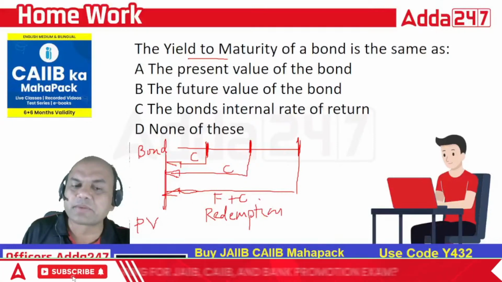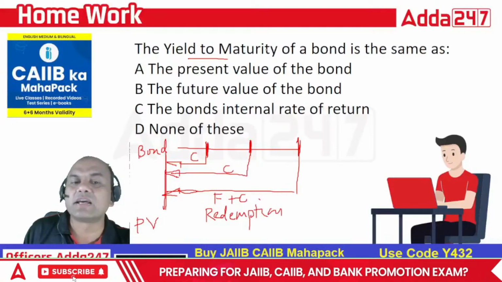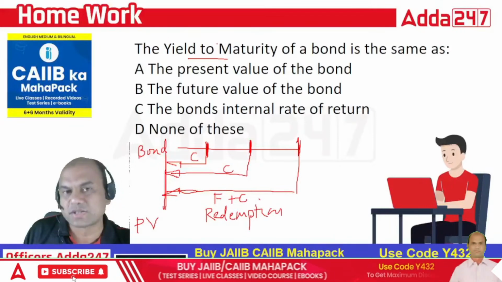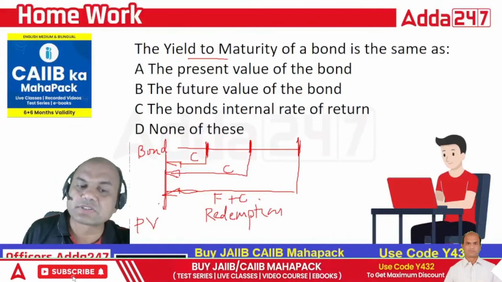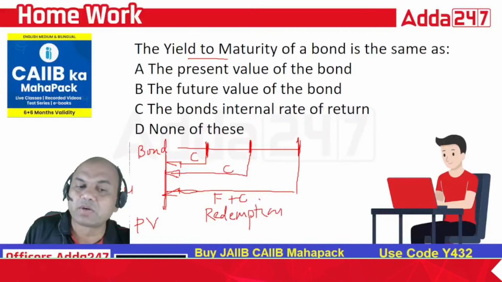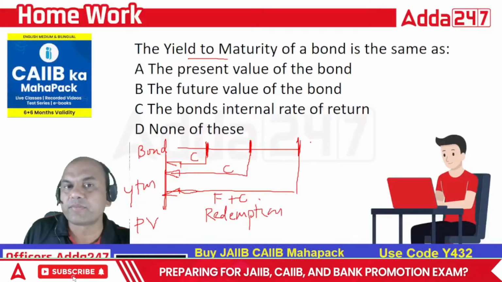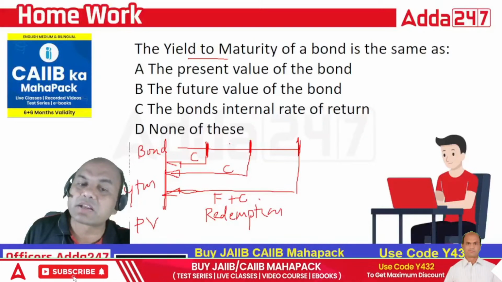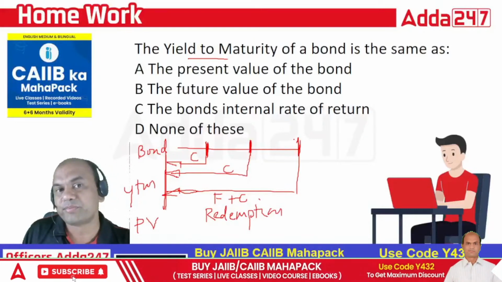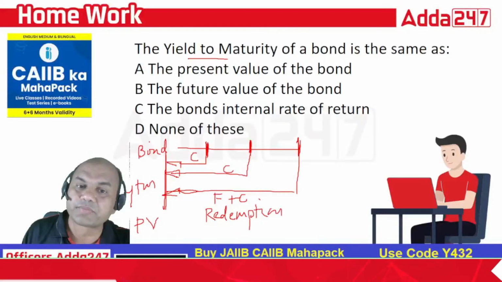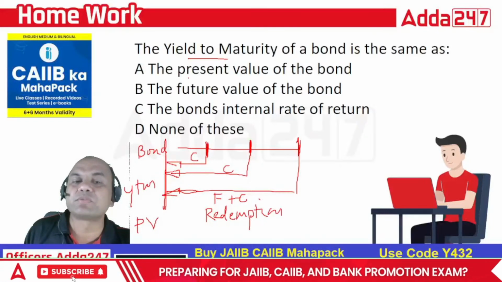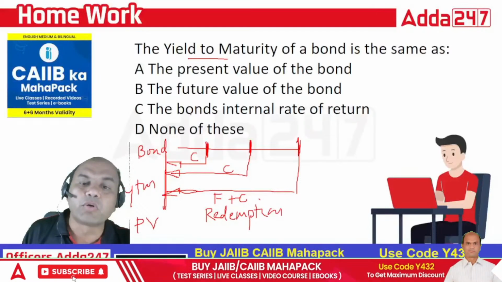So this PV which I am getting, I'll find it using a percentage. That percentage which I get is known as YTM, yield to maturity. It means if I hold any bond up to maturity, the effective yield, the rate of return which I am getting effectively, that is known as my YTM. So the YTM of a bond is the same as what? The present value of the bond, future value of the bond, bond's internal rate of return, or none of these.